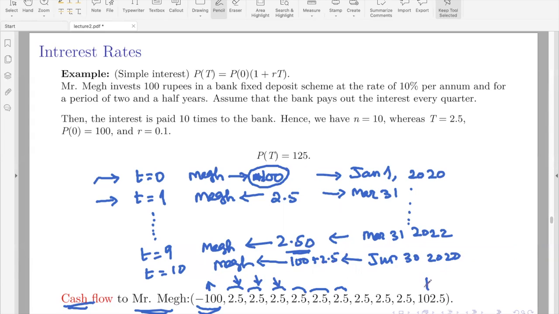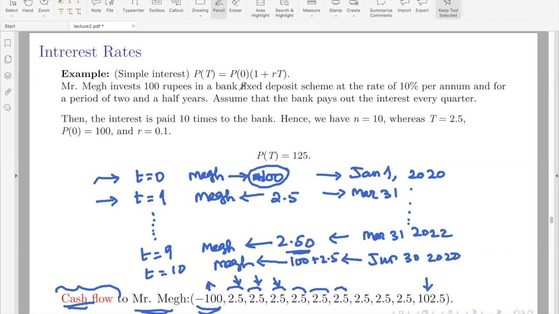Okay. Up to here, it is an inflow. Wherever there is a negative, then it is an outflow for the source. All positive numbers are inflow to the source. Okay, that is how we write the cash flow. Later we will define it more precisely. This is just an intuitive understanding of what we meant by cash flow.